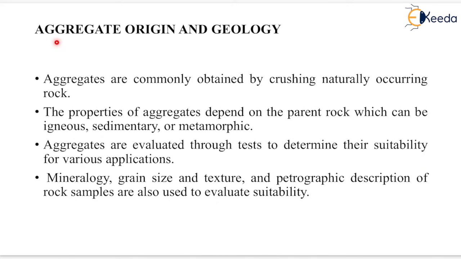Now, the origin and geology of aggregate. Aggregates are commonly obtained by crushing naturally occurring rock. The properties of aggregate depend on the parent rock, which can be igneous, sedimentary or metamorphic. Aggregates are evaluated through tests to determine their suitability for various applications. Mineralogy, grain size and texture and petrographic description of rock samples are also used to evaluate suitability.